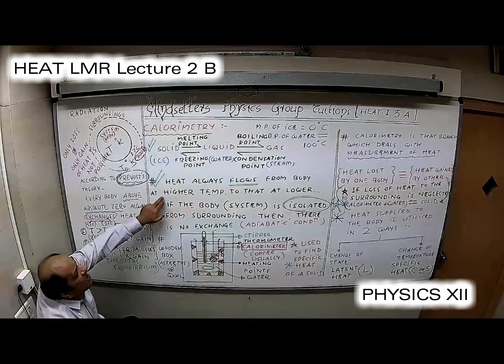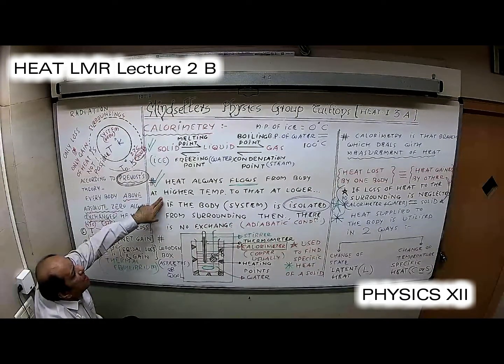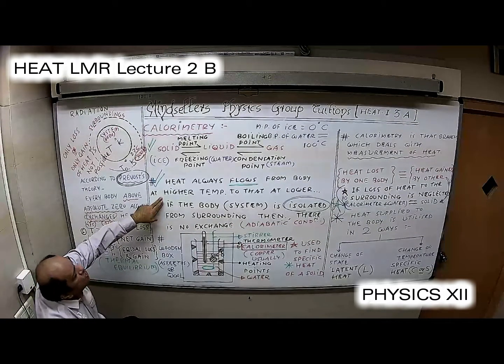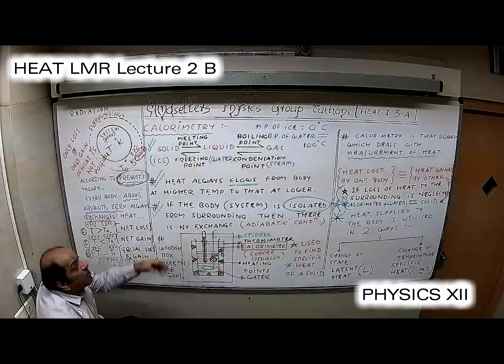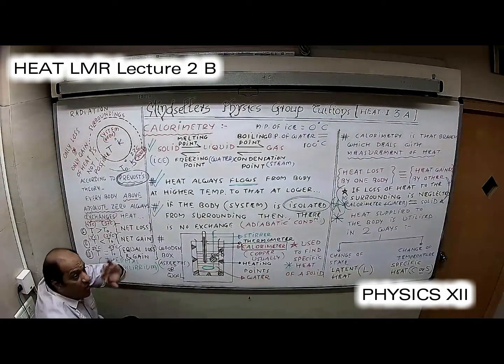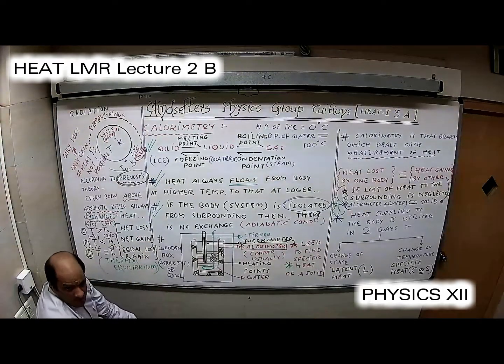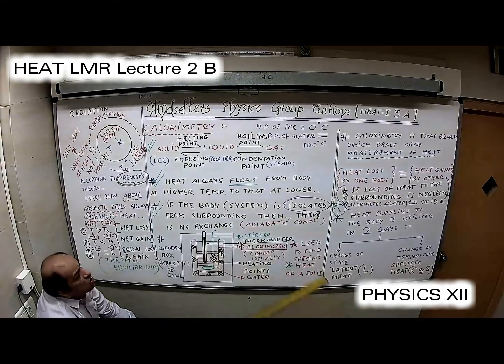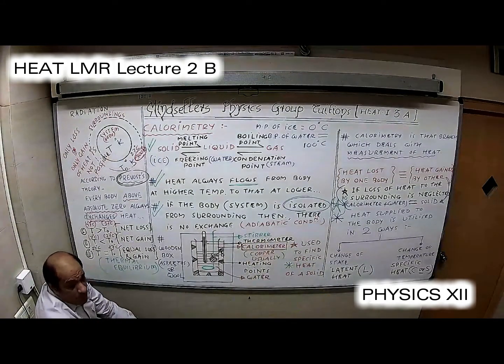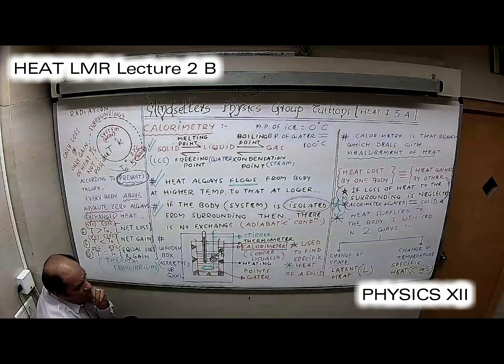Next, you know that heat energy always has tendency to flow from a point at higher temperature to the point at lower temperature. Next is, if the body is isolated from the surroundings, that means you are covering the body with some bad conducting material, then exchange of heat is prevented, and that is called adiabatic condition. Remember, there are four words.